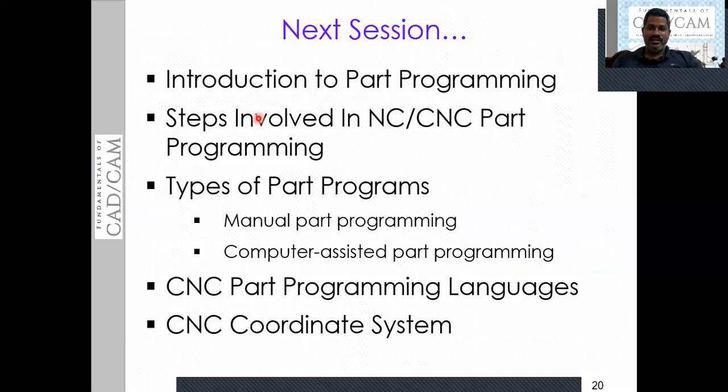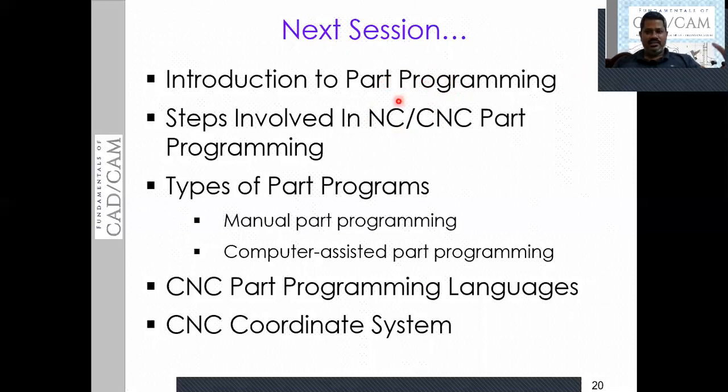The MCU is going to generate a signal according to the part program. A part program is nothing but the sequence of instructions, and according to those instructions the NC machine needs to act.